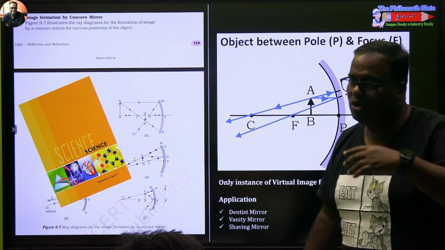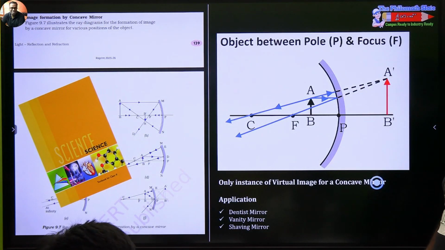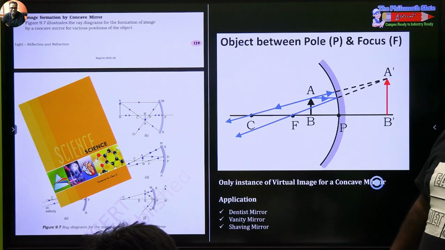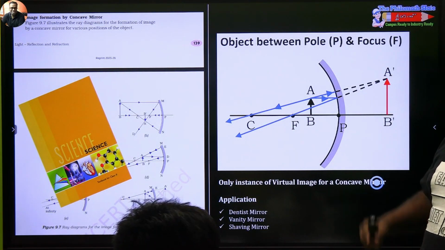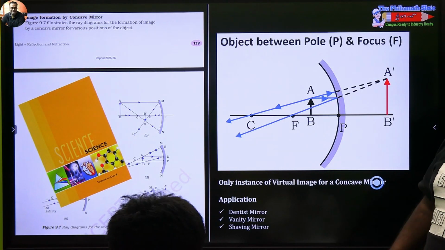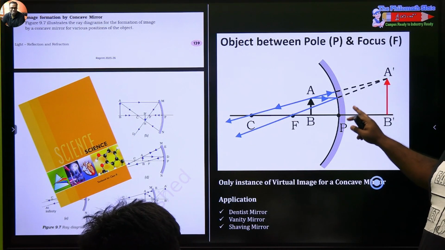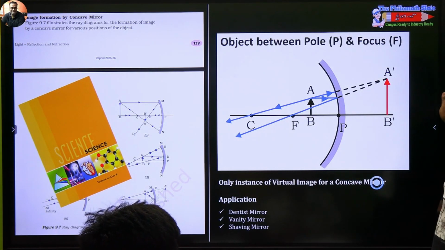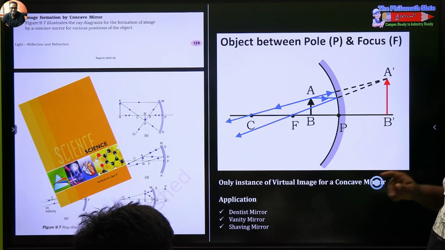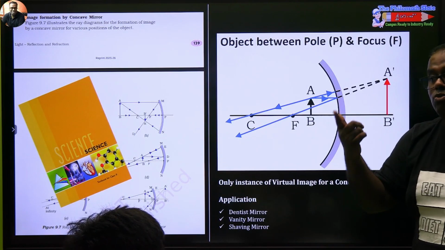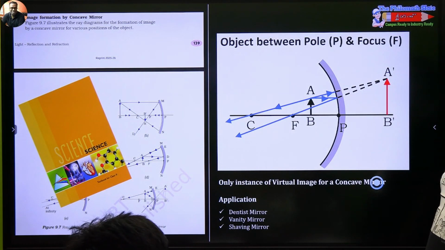Even the mirrors that you have at the spec store, जहाँ पे आप चश्मा लगा के डेस्क पे देखते हो ना, so there also we use this type of mirrors, because you are not supposed to see, you're supposed to see this area big, so that you can see whether it's fitting your eyes properly or not. End of the day, remember this case. इसके बहुत सवाल आते हैं. Means when we try to solve problems, though we'll do a revision, in this case the magnification factor will come greater than 1, and it will have a sign which will be positive. Why? Because it is erect.